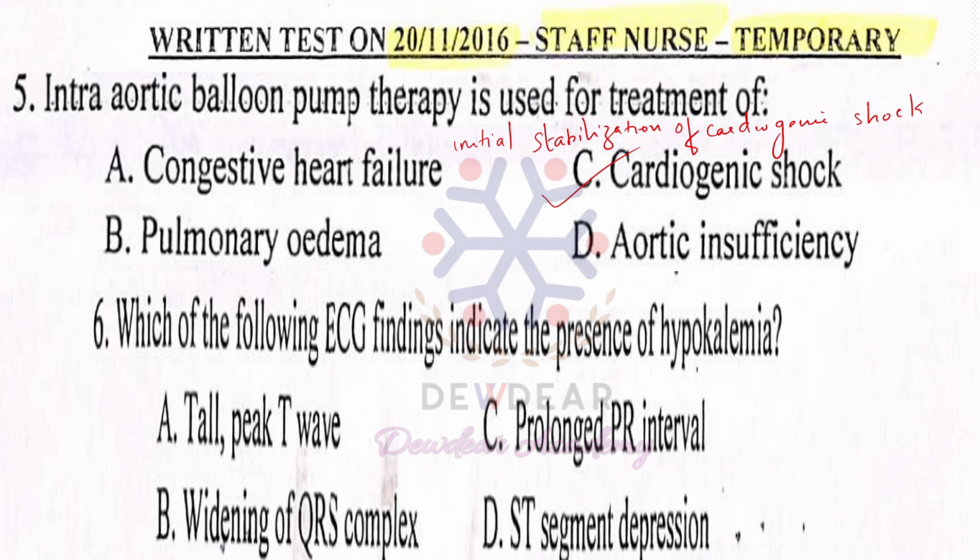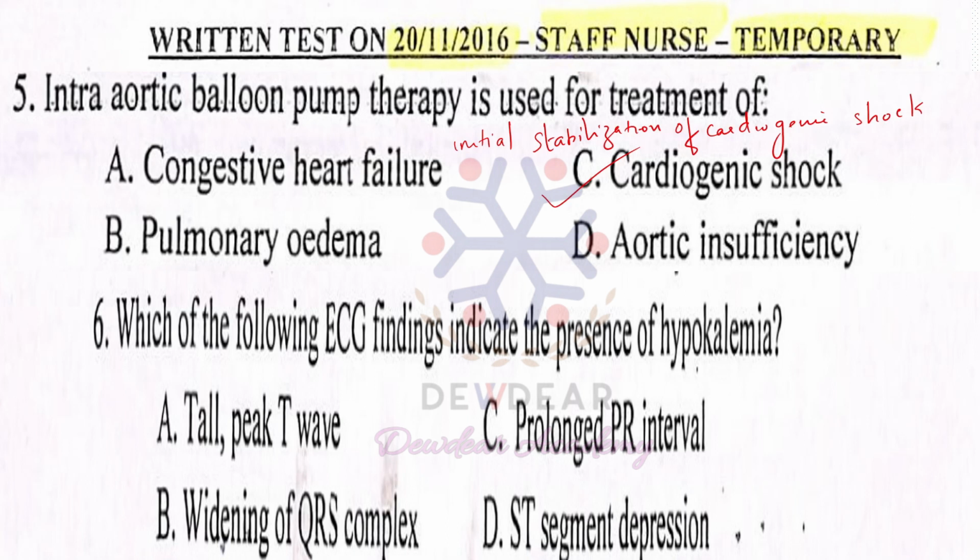We should also know that it is most useful to stabilize patients with surgically correctable lesions which are causing the heart failure. In those cases IABP is effective. So the most appropriate answer is stabilization of patients with cardiogenic shock, and it is contraindicated in aortic regurgitation.